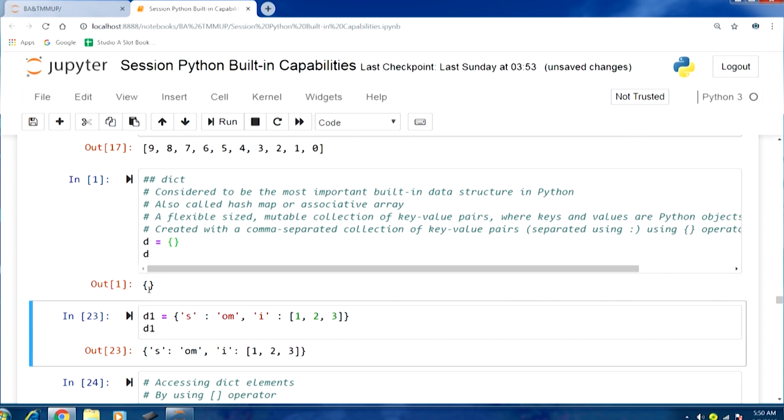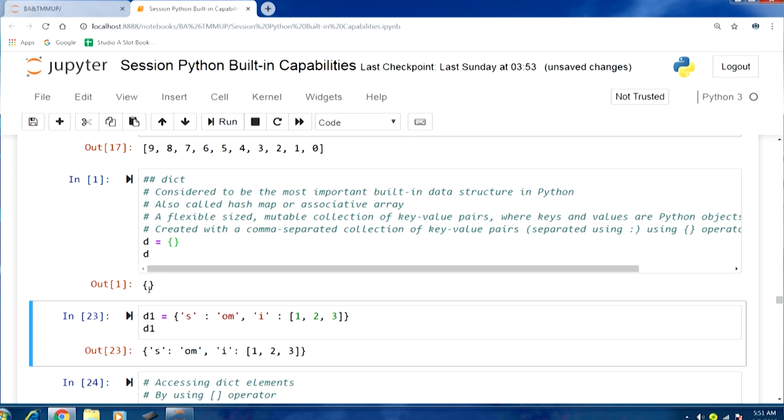Here we are initializing a dict with the full form. The first key value pair has the key as a string object in single quotes, S, then a colon, and then ohm, which is the value. So, the value is in string form, and the key is also in string form. The second element of this dict object is again a key value pair.